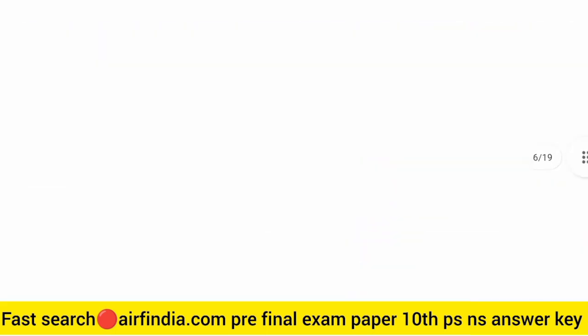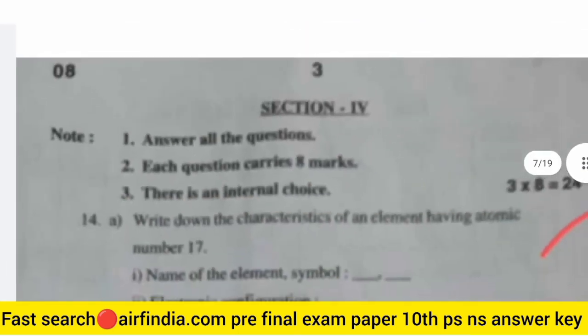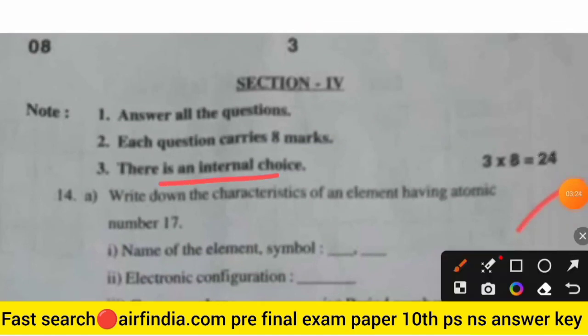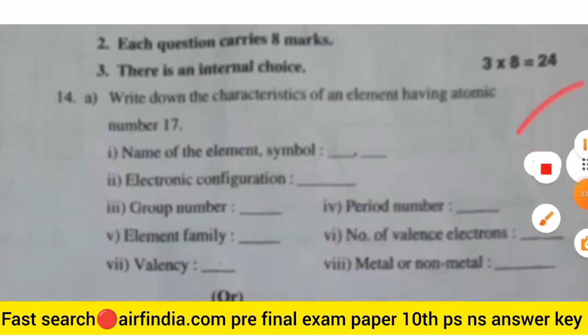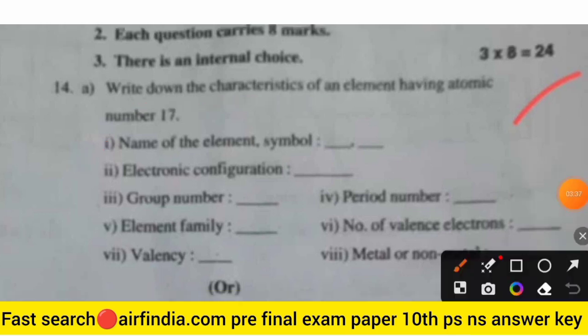Next is Section 4. Answer all the questions. Each question carries 8 marks. There is an internal choice also. Question 14 is, write down the characteristics of an element having atomic number 17. Name of the element and symbol. Atomic number 17 is chlorine, so its name is chlorine. Electronic configuration, group number and period number, number of valence electrons, valency.